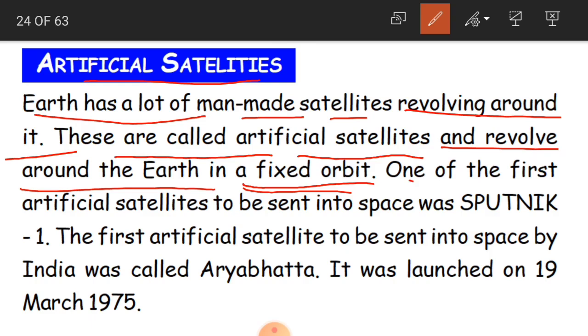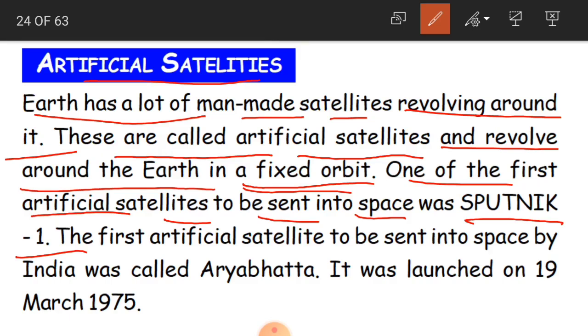One of the first artificial satellites to be sent into space was Sputnik 1. The name of that particular satellite is Sputnik 1, the first artificial satellite.